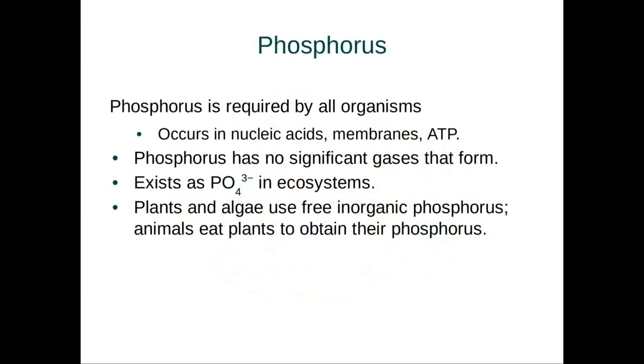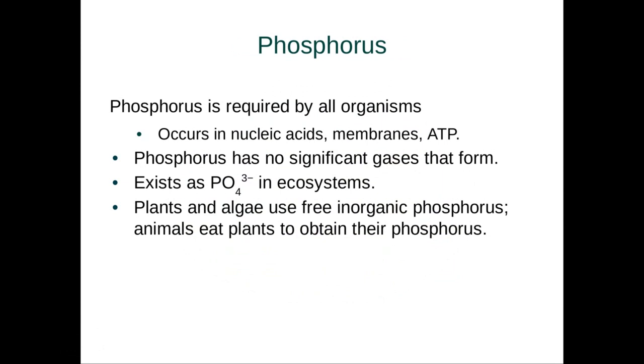Now, the other primary component that we really care about is phosphorus. Phosphorus is required. It's found in all DNA, found in membranes. It's a really important part of cellular energy, i.e. ATP. Now, the interesting thing about phosphorus is it has no real meaningful gaseous form. There's what we call phosphine gas. It does exist in the atmosphere, but it only lasts in the atmosphere for a very short time. So most phosphorus we see is in a solid form. In particular, it exists as PO4 3-, or phosphate.